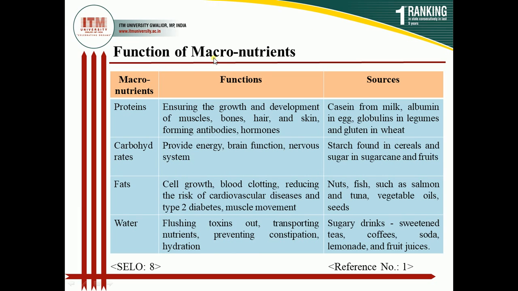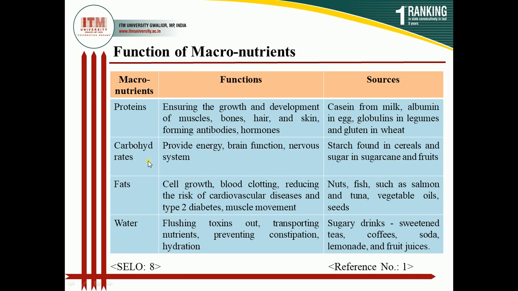Next we move towards the functions of the macronutrients. These four come under the category of macronutrients: proteins, carbohydrates, fats and water. Proteins, as we all know, are made up of amino acids via peptide bonds, and these are the basic sources. Casein is a milk protein, albumin is an egg protein, globulin is a legume protein, and gluten is a wheat protein. These are the basic functions. It ensures the growth and development of muscles, bones, hair and skin, and forms antibodies and hormones.